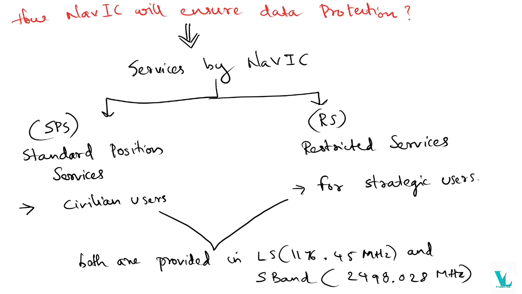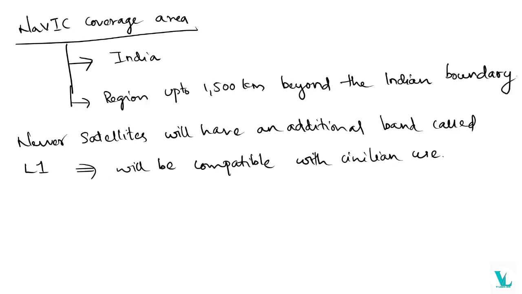Okay, so there are 2 types of services provided under NavIC. The first one is the standard positioning service and the second one is the restricted service. The standard positioning service is mainly for civilian users and the restricted service is for strategic users. Okay, and this is about the L and S band. Both are provided under these 2 bands. And the NavIC coverage area will cover the entire country as well as the region up to 1500 kilometers beyond the Indian boundary. Okay, so these are the main areas of coverage by NavIC.